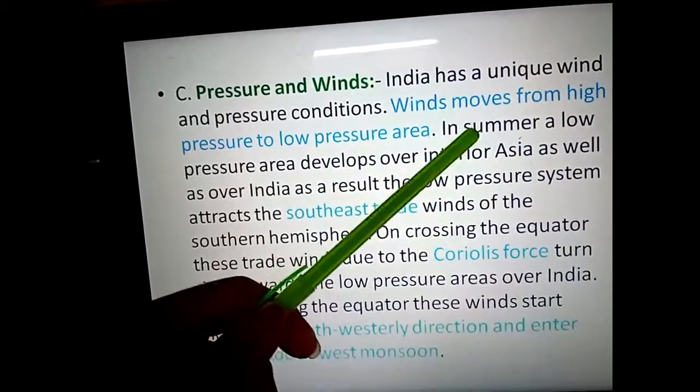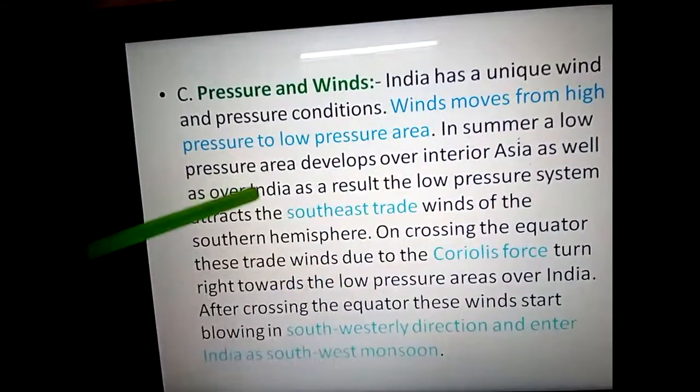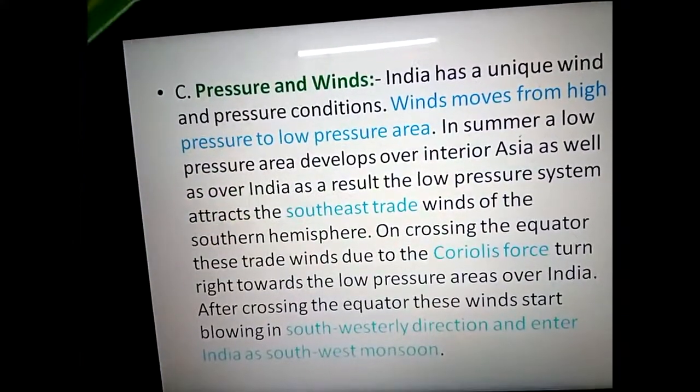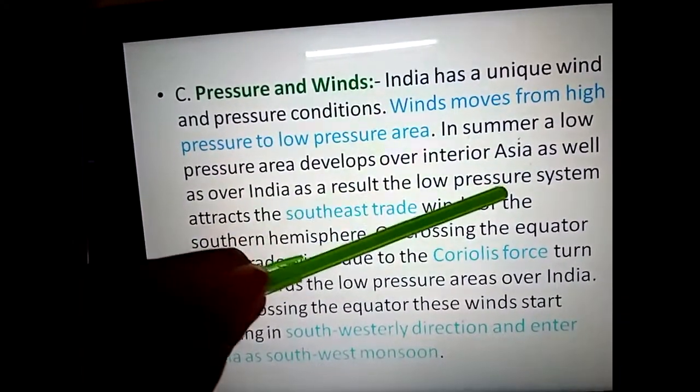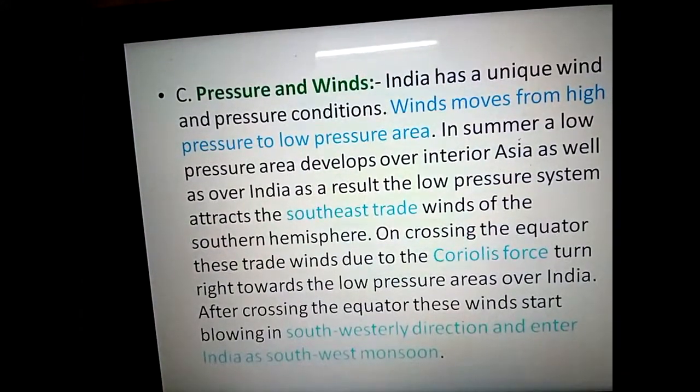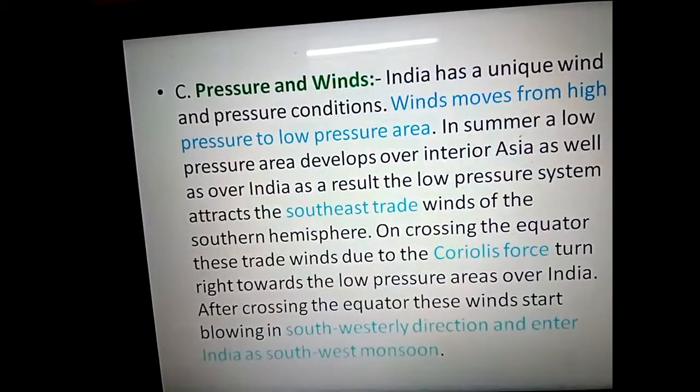So in summer a low pressure area develops over Asia as well as over India, and as a result there is a low pressure system in our country as well as in the Southeast Asian countries.